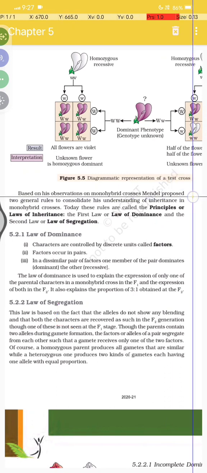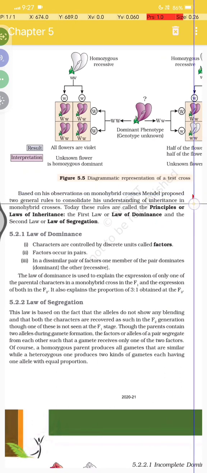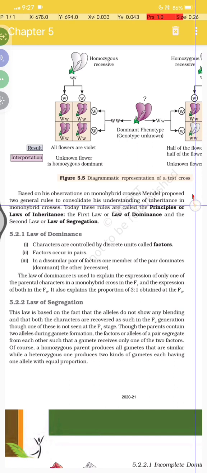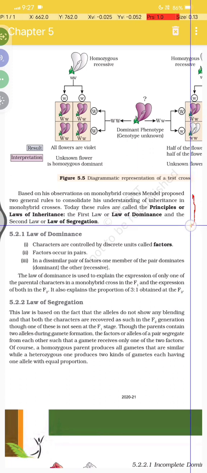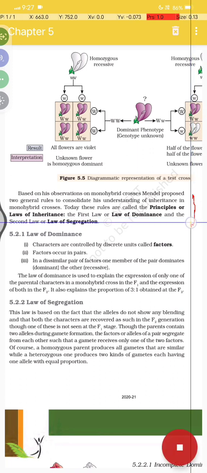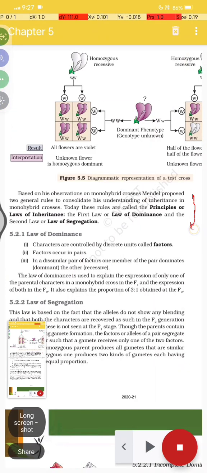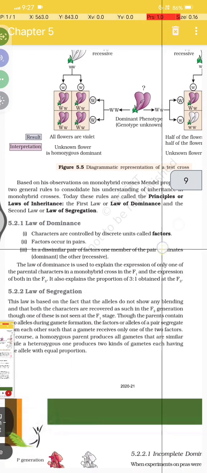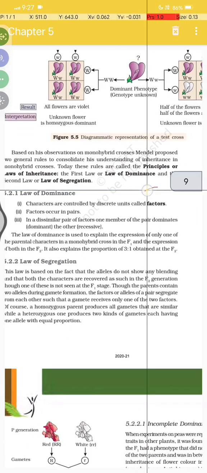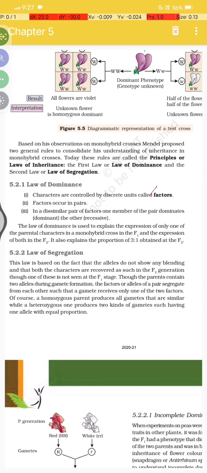Now, based on his observations on monohybrid cross, Mendel proposed two general rules to consolidate his understanding of inheritance in monohybrid cross. Today, these rules are called principles or laws of inheritance. The first is the law of dominance, and the second is the law of segregation. Keep this in mind; it is also quite important. This is very important from the point of view of your examination. You have to go through the five points. I had told you this, on the side, whichever system opened up.